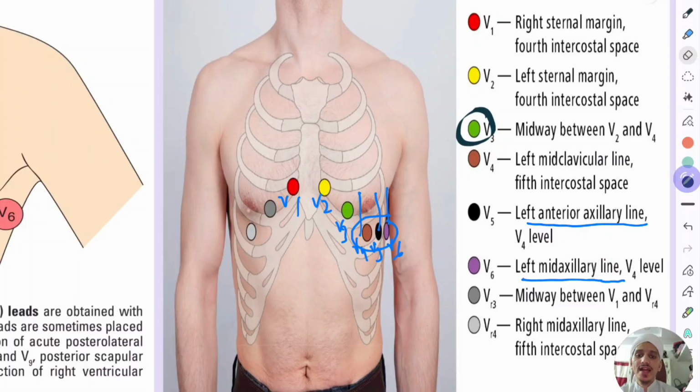Okay, and V1 is at the left sternal border, and in between will be V3, and this is V3R, and this is V4R. V4R is, you can see here, at the right mid axillary line, fifth intercostal space. Between V1 and V4R will be V3.